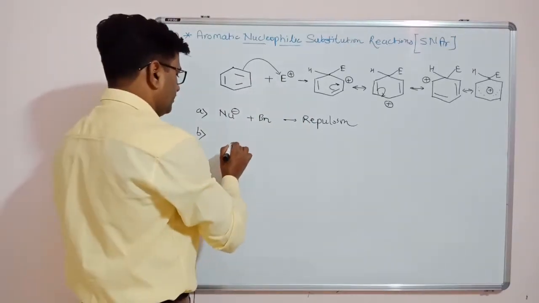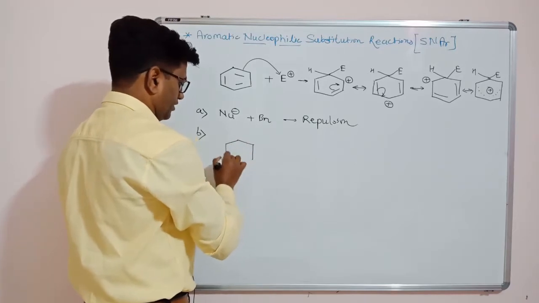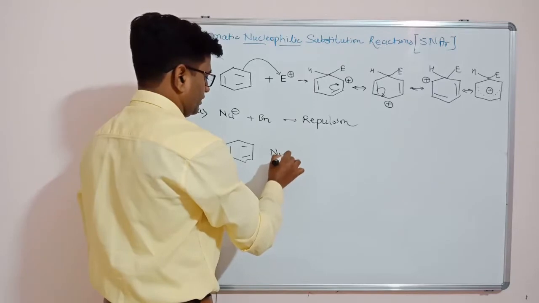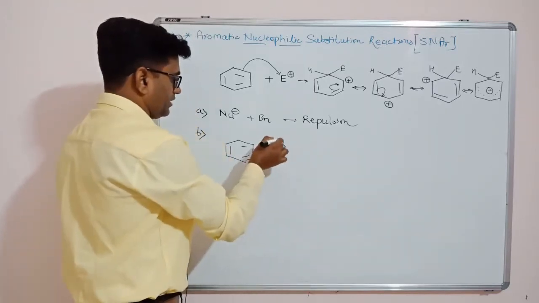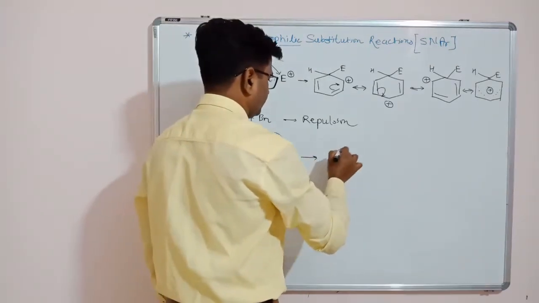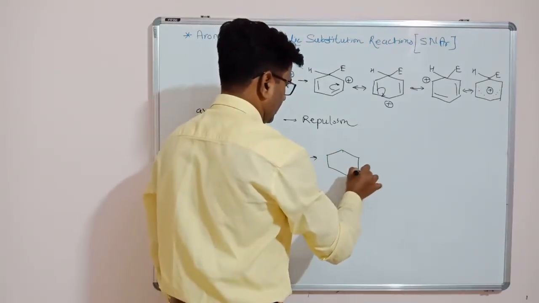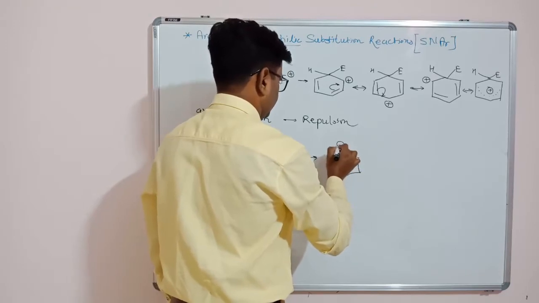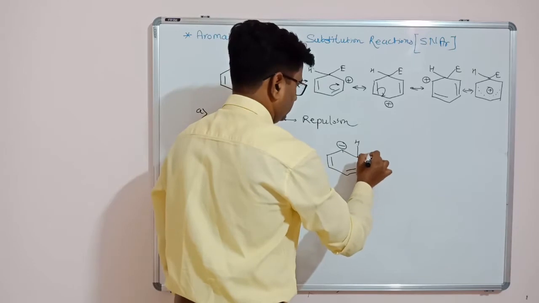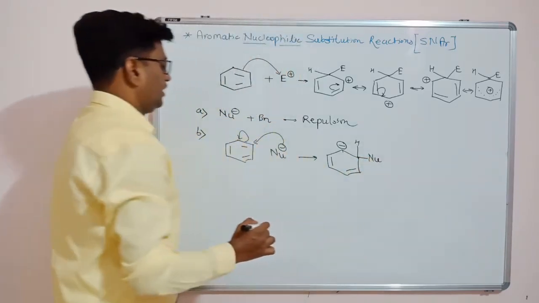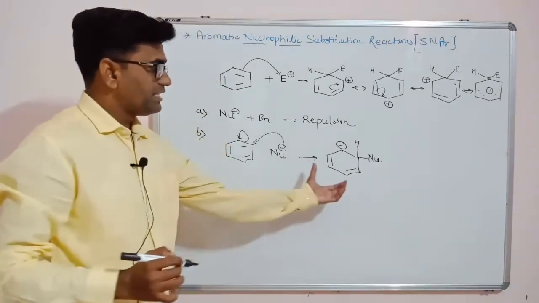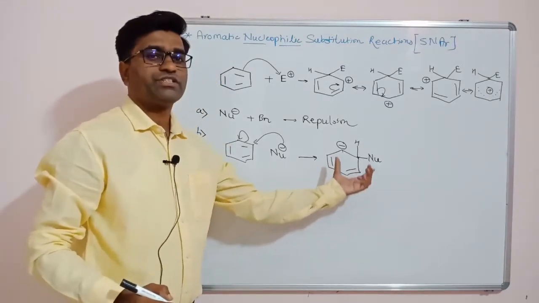Even if the nucleophile attacks the benzene ring, suppose this is a nucleophile which is rich in electrons. If it attacks this benzene ring, what will happen? The benzene ring becomes more electron rich.